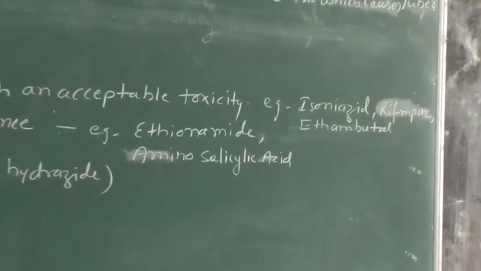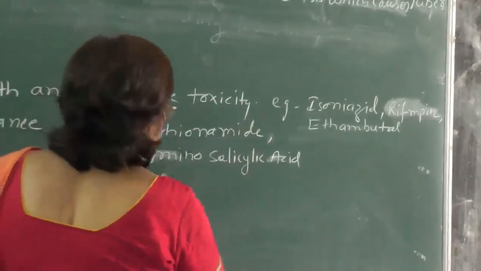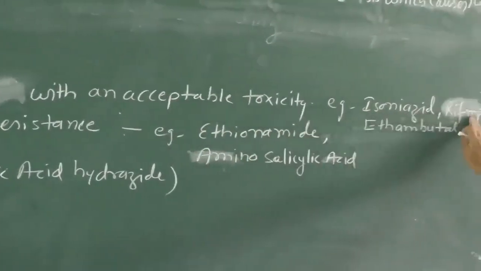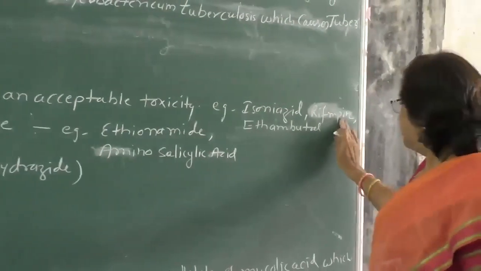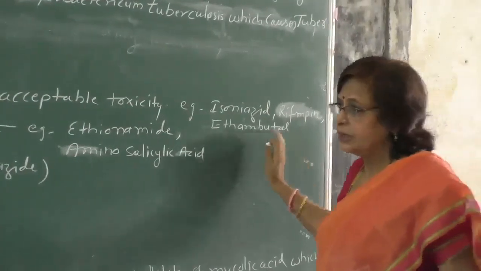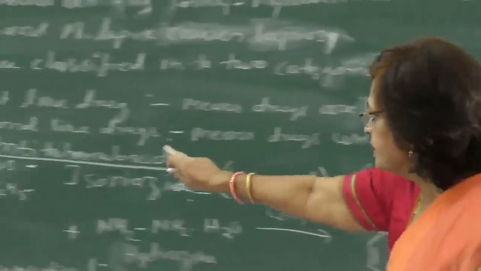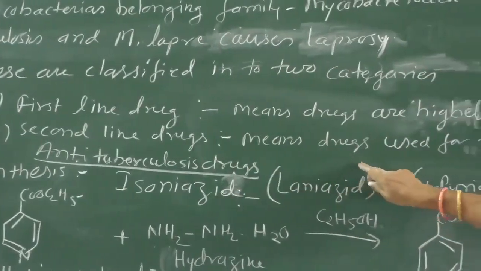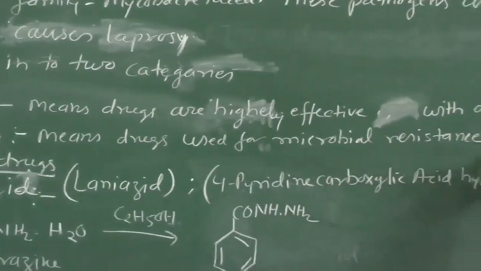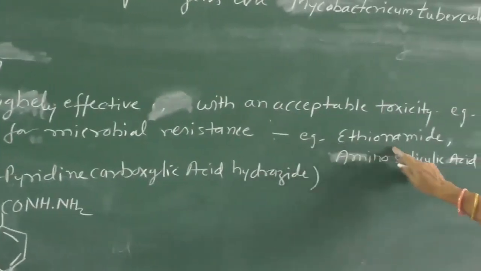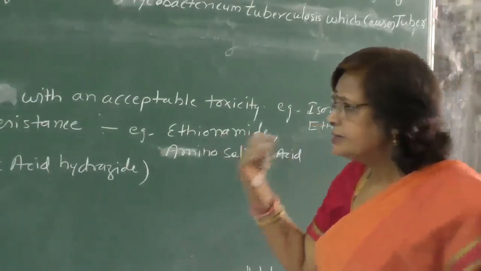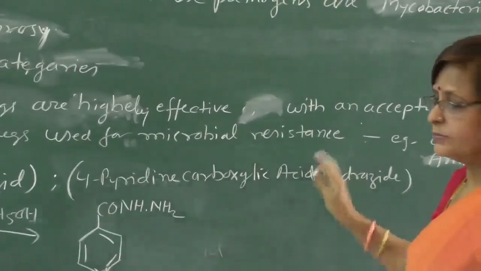The examples of this class are isoniazid, rifampin, and ethambutol. And the second line drugs are used for microbial resistance, and these are ethionamide and aminosalicylic acid. These drugs act against microbial resistance.